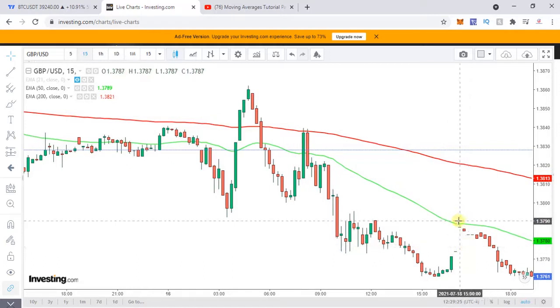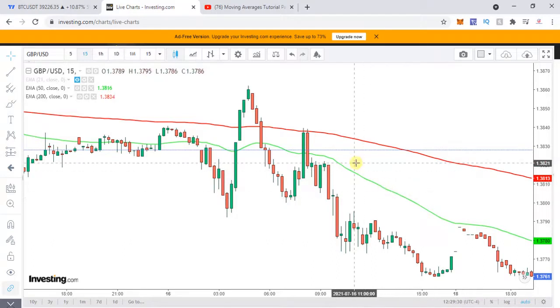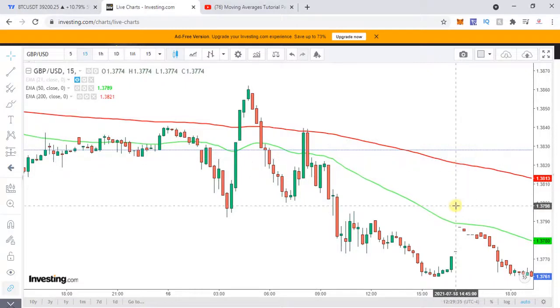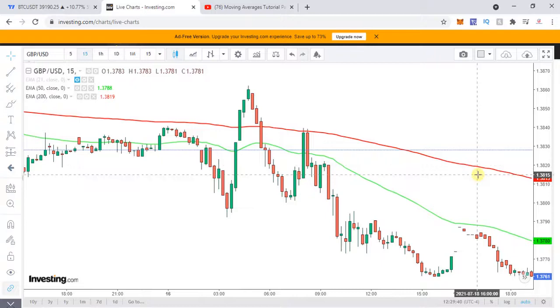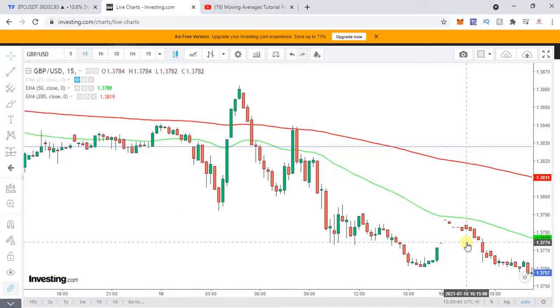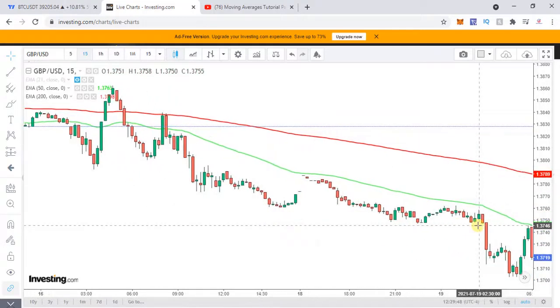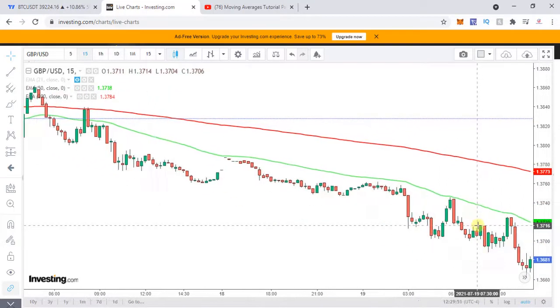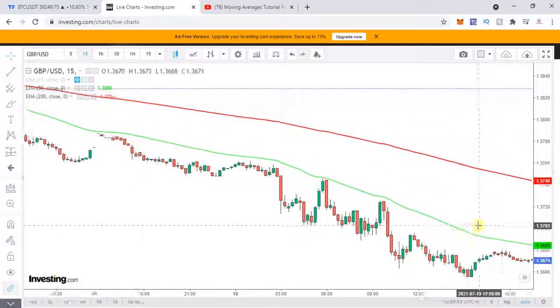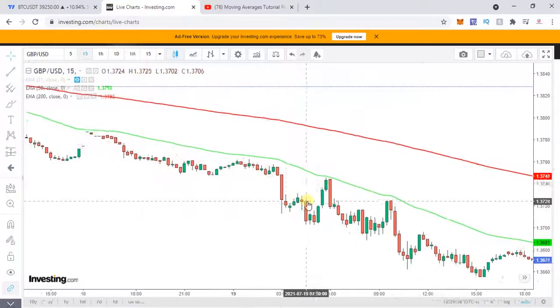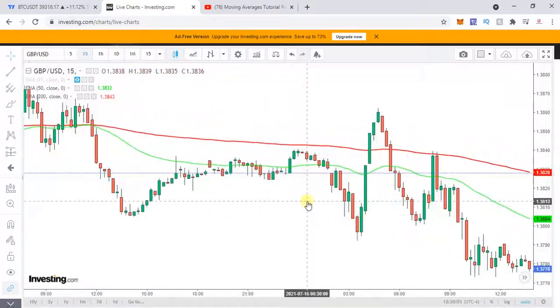It comes again, takes resistance. It's going to take first resistance at 50 and then at 200. So you can take your short position at the 50 EMA, or if your trend lines have not intersected each other, you can take it even on the 200 EMA. So you can see until there is a crossover, the price keeps moving downwards, and further downwards. You can see there's a huge downtrend happening, and we could predict this from the moving average.